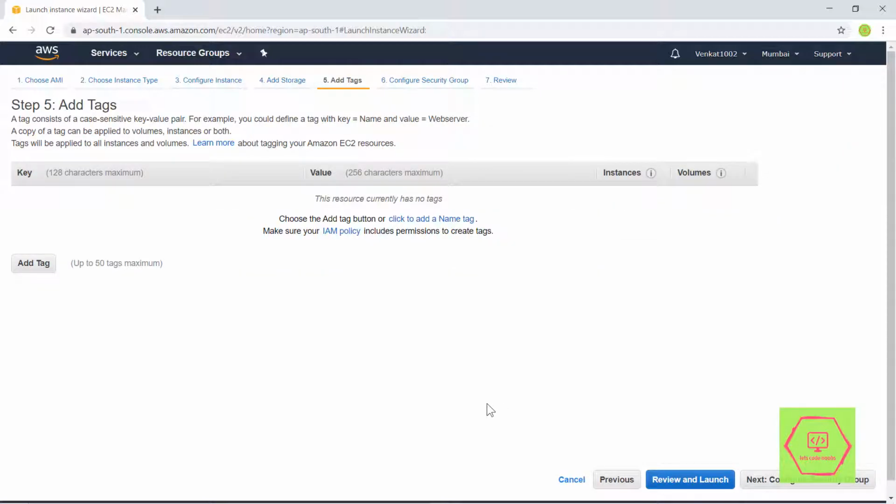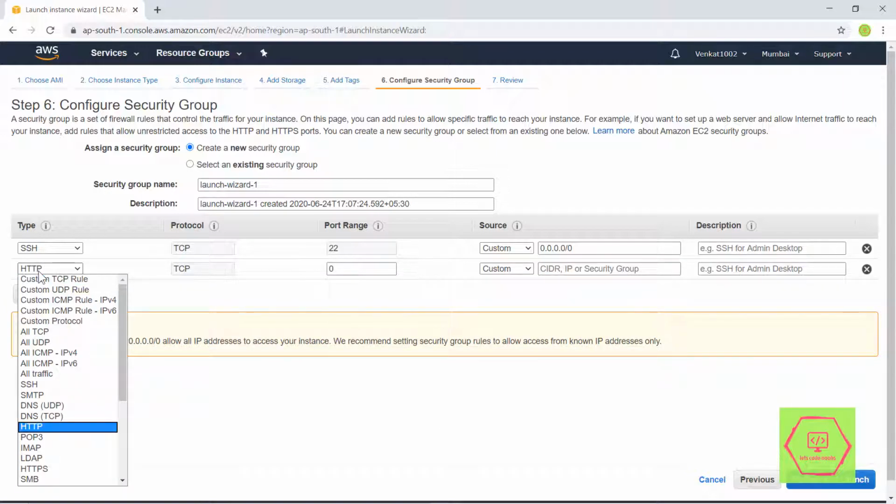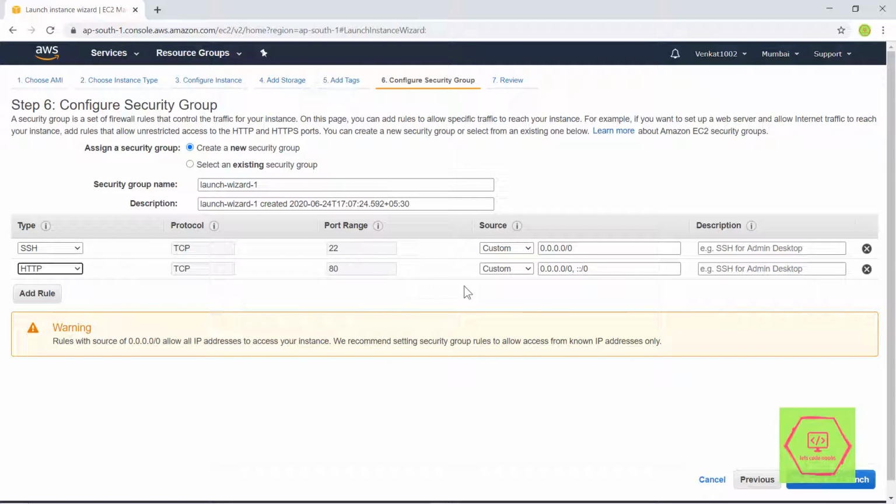Tags is nothing but the name that we want to give to our instance. It is optional, so I am skipping it. Then comes the important part. On launching the instance, we can just see that our instance is running, but we want to test it. So I am adding a rule, HTTP, port 80, and in source I want anywhere, so that I don't get blocked or see an error page while trying to access it.